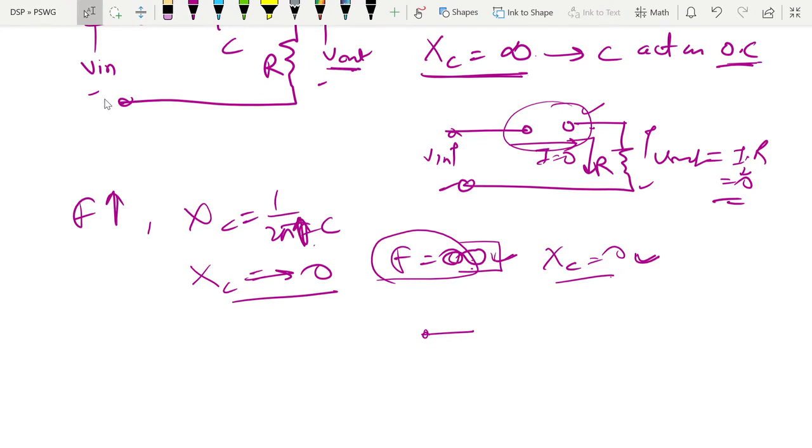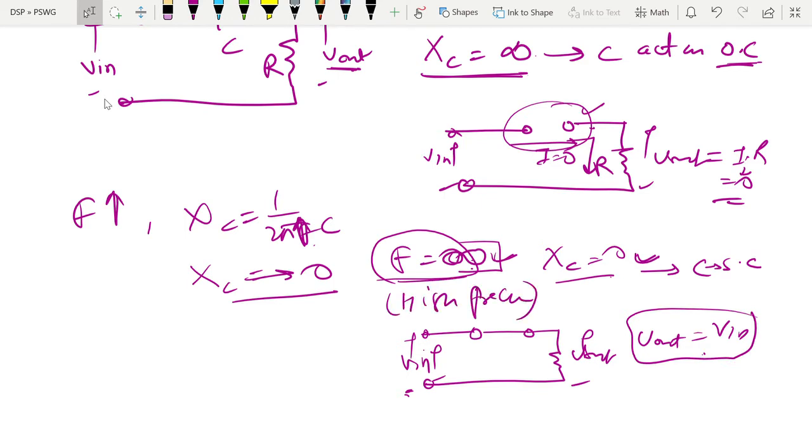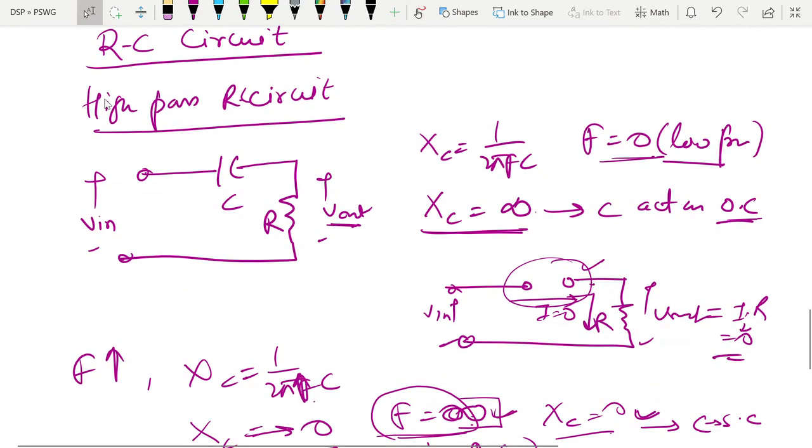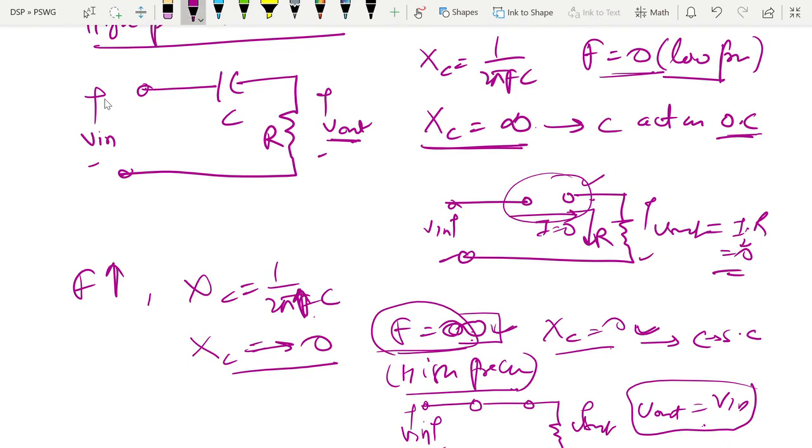So the capacitor will act as a short circuit here. When the capacitor acts as a short circuit, the whole of the input voltage will come across the output voltage. So V out equals V in. So when will it happen? When the frequency is high. So in this way, we interpret that it will block the lower frequency, but it will pass the higher frequency.